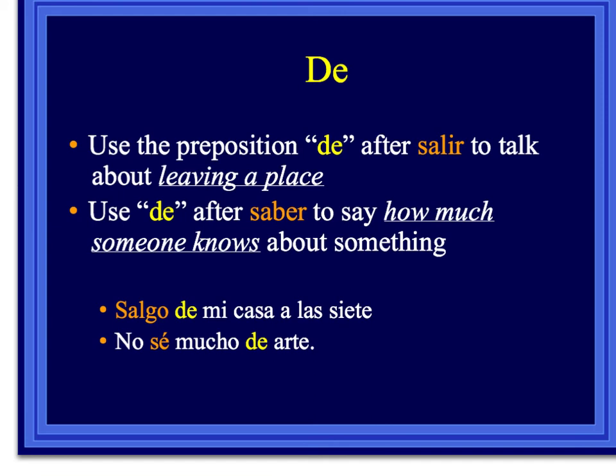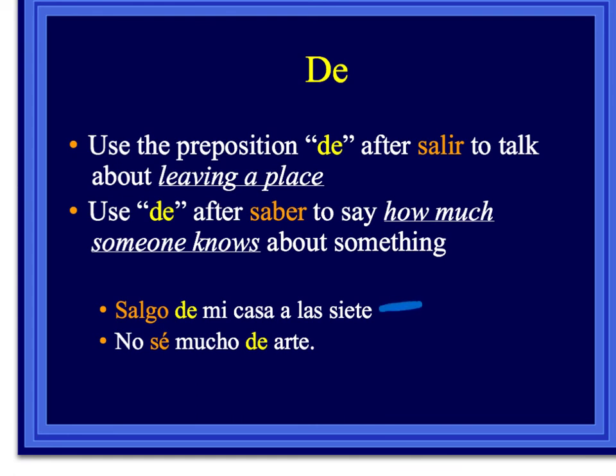And lastly, the preposition de. Use the preposition de after salir to talk about leaving a place, and use de after saber to say how much someone knows about something. So those are your two blanks to fill in there about de.